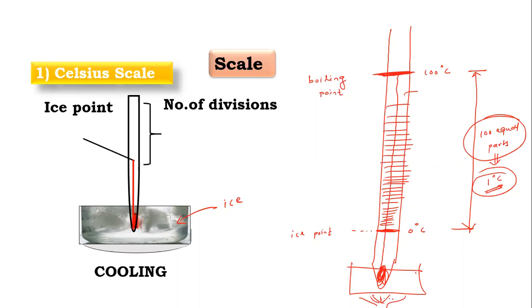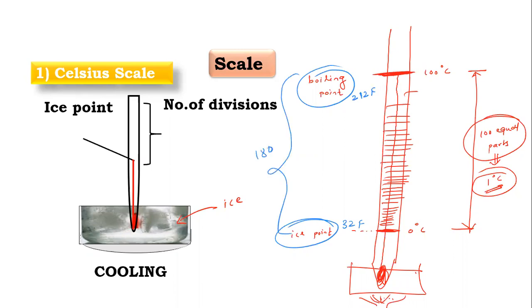second thing we discuss is the Fahrenheit scale also. So what is the difference in the Fahrenheit scale? I use a different color pen here. The ice point is marked as 32 Fahrenheit. And here when water starts boiling, this point is marked as 212 Fahrenheit. And the interval between these two is divided into 180 equal parts. And that one part is called 1 Fahrenheit.